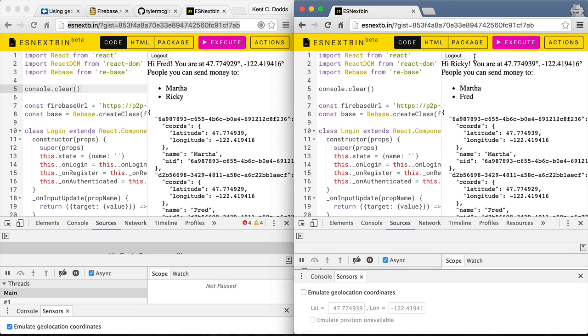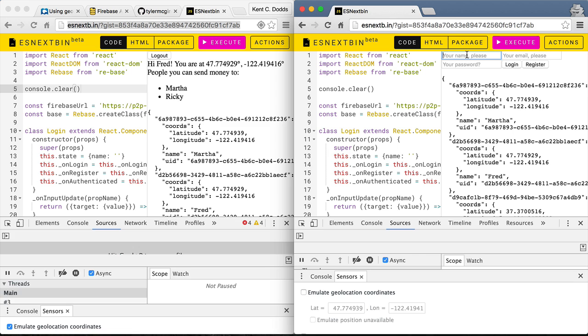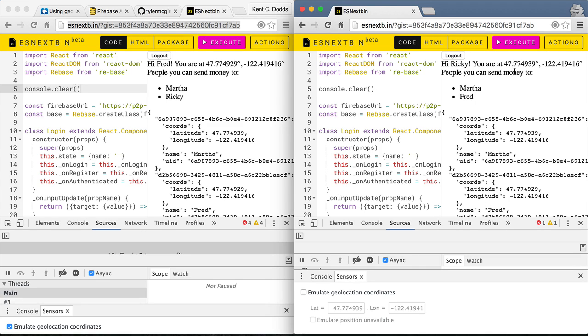So now, let's log out of Ricky and then log back in. I should probably update the user state so that if somebody's not logged in you can't see it, but this is a proof of concept. So Ricky at mailinator.com, enter the password and log in.